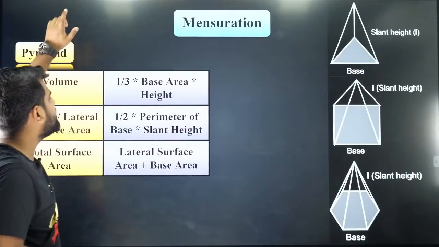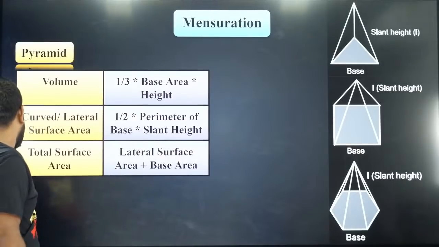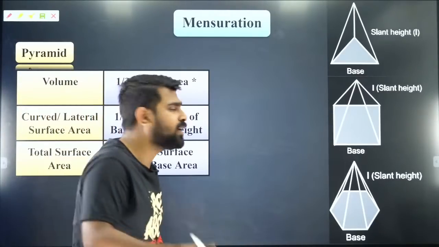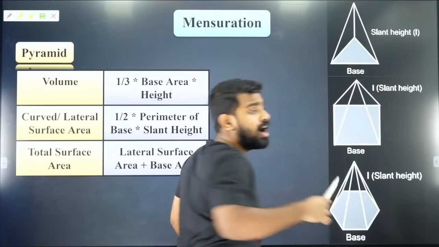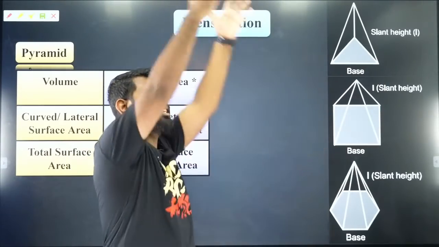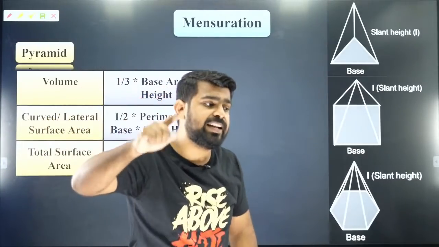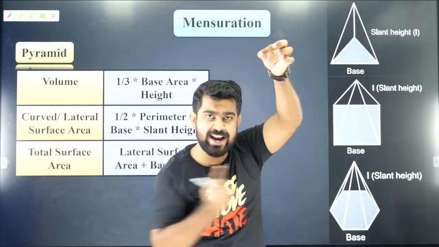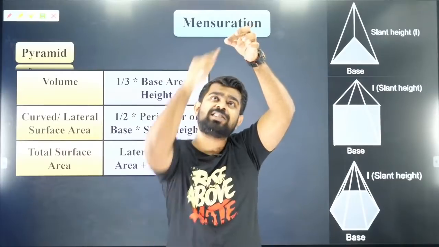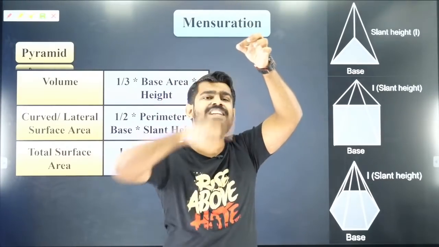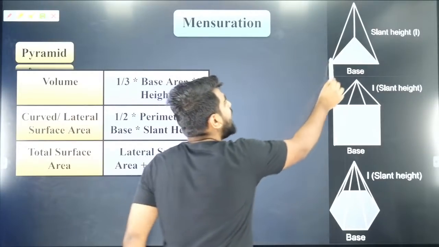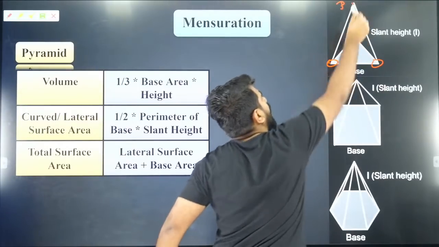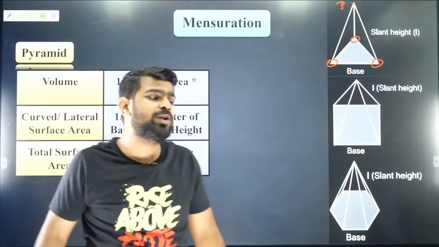Let's go to the next one, which is right over here, which is your pyramid. So now I'm going to move to pyramid. I hope everybody got prism. Prism means you have a base which is a polygon and you raise it just like that. But pyramid is you have one point on top. So you have a polygon base and you have one point on top to which you will connect all the vertices. So you have a triangular base and you have one point on top that you will connect all the three vertices. That shape will be called a pyramid.